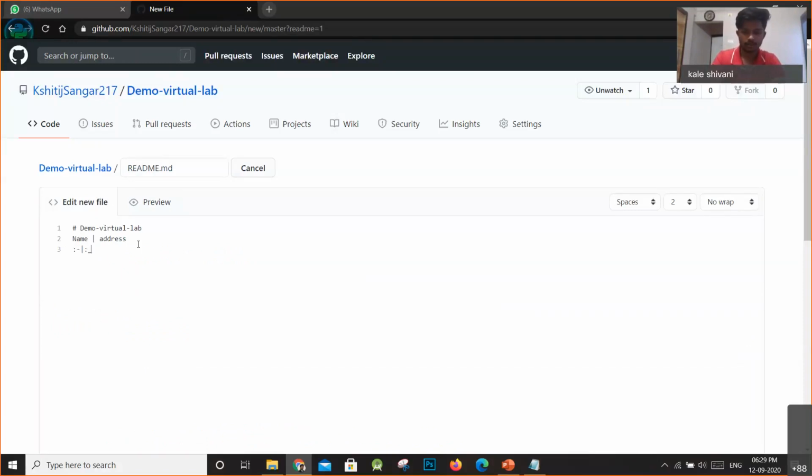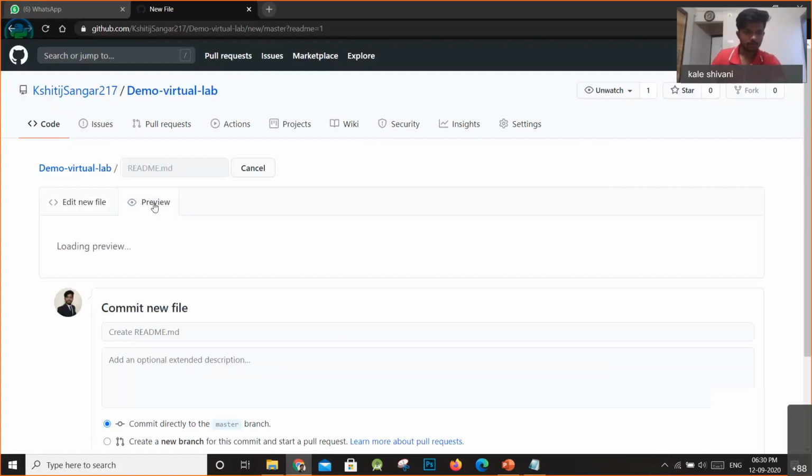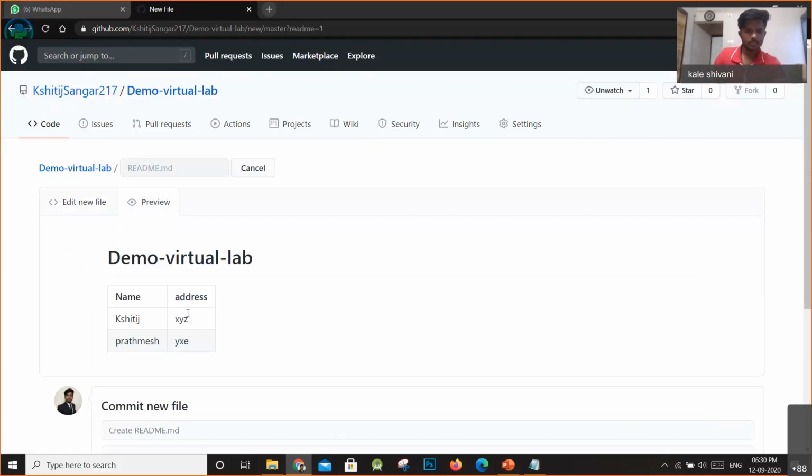Just hold for a second. So I said Prathamesh. Now if I preview this, look, we have just created a table. So this is markup language. If you want to create this table, you can also use HTML, not CSS, just HTML.